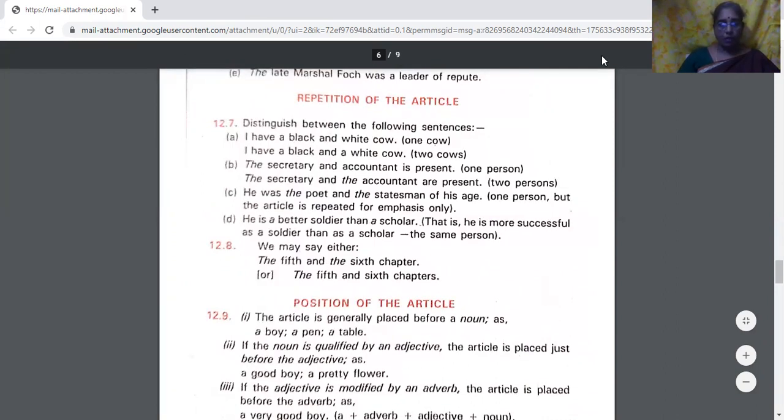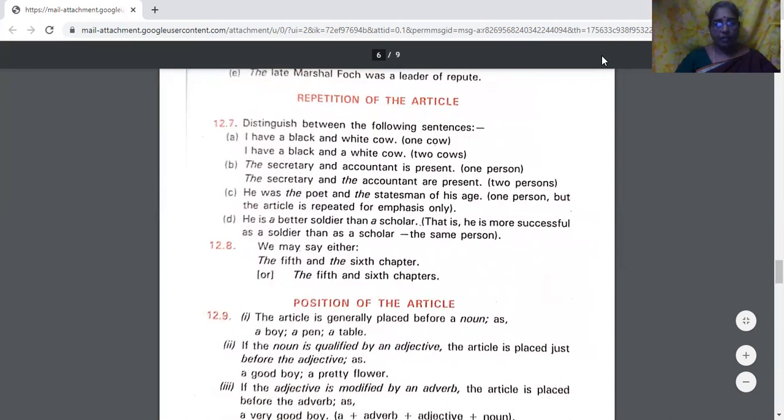So the cow is one and it is black and white. If I say I have a black and a white cow, means we have two cows. One is black, another is white. But in the previous sentence, it is a black and white cow, means it has both patches of white and black on it. Only one cow. In the second sentence, we have two cows. That's the meaning given.